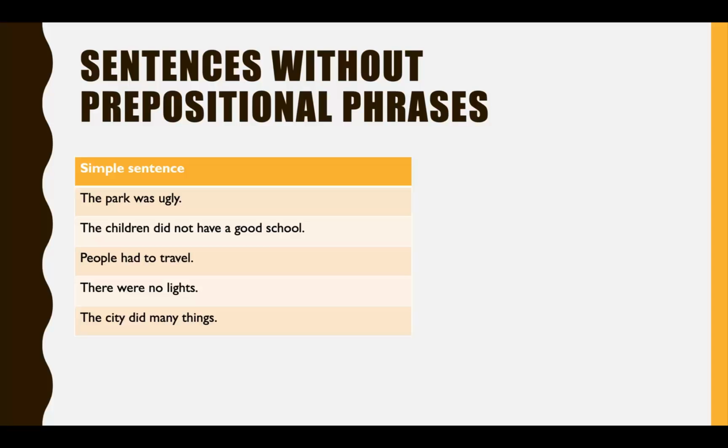We have a subject and a verb with a tense, so it's complete. The children didn't have a good school. People had to travel. There were no lights. The city did many things. All of those are fine, but let's look at a prepositional phrase now.